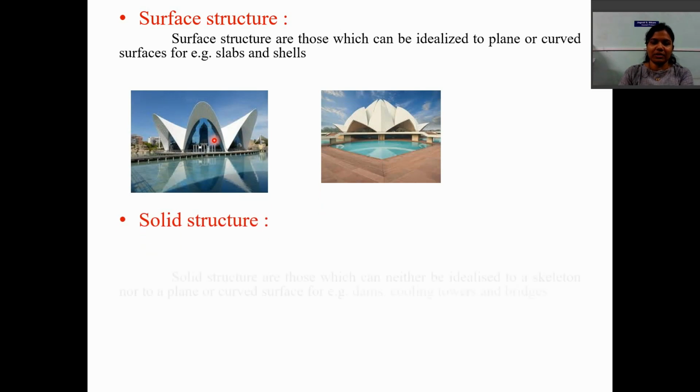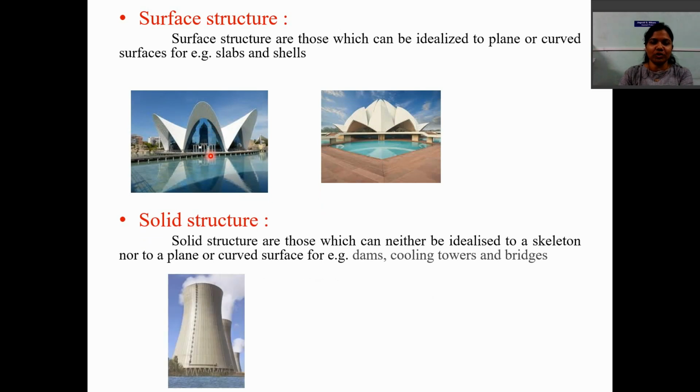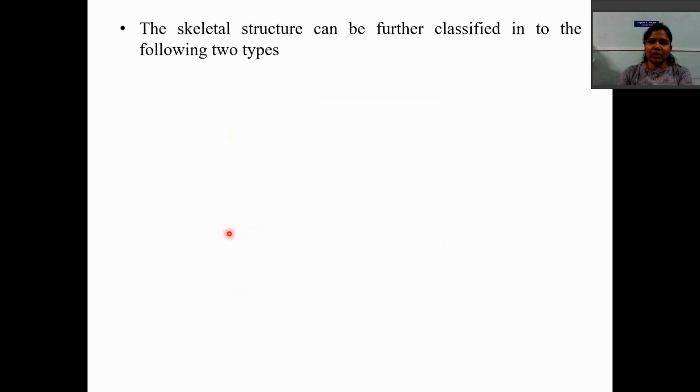Solid structure: the structure which we idealize neither to a skeleton nor to a plane or curved surface, or we can say a mass construction, is called a solid structure, for example dam, cooling tower and bridges. So these two structures we analyze in advanced structural analysis, and skeletal structures we analyze in structural analysis. So let us discuss skeletal structure in detail.